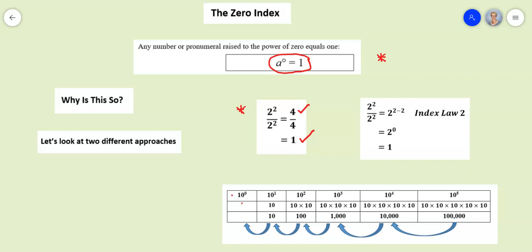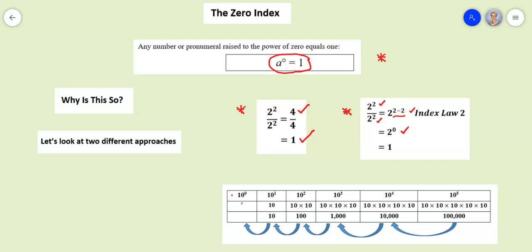And now let's look at the same question, but using index law 2. We all know that when we are dividing two index numbers with the same base, we subtract the indices. So 2 squared divided by 2 squared will equal 2 to the power of 2 minus 2. 2 minus 2 is equal to 0. So another way of looking at this problem is to say that 2 squared divided by 2 squared is equal to 2 to the power of 0.